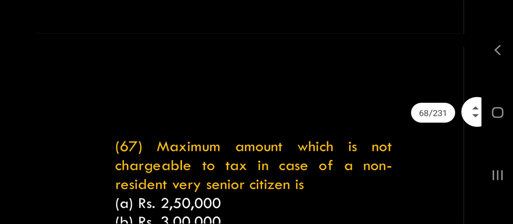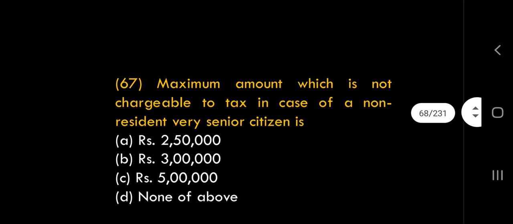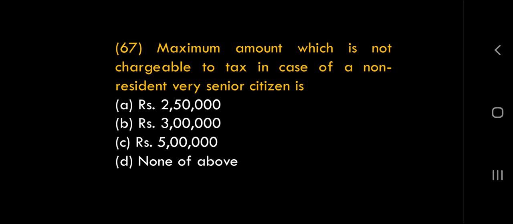One more thing before the next question. If you receive gift from your client or from your supplier, it is taxable under PGBP. If gift is not taxable under salary or PGBP, it is taxable under other sources. 67th question. Maximum amount which is not chargeable to tax in case of a non-resident very senior citizen.